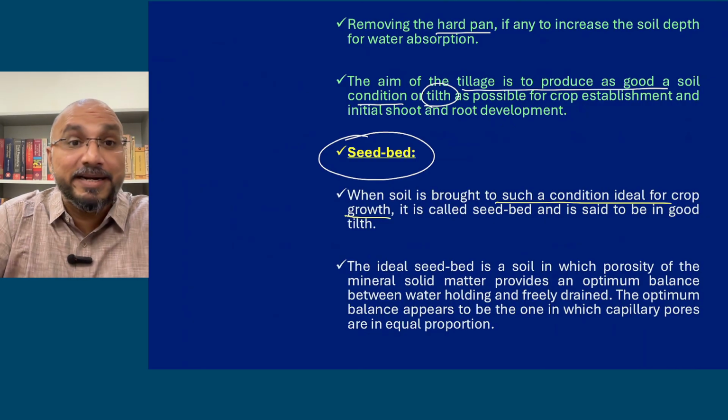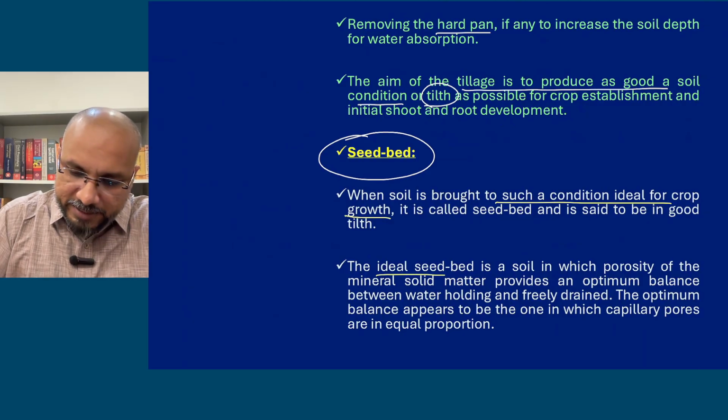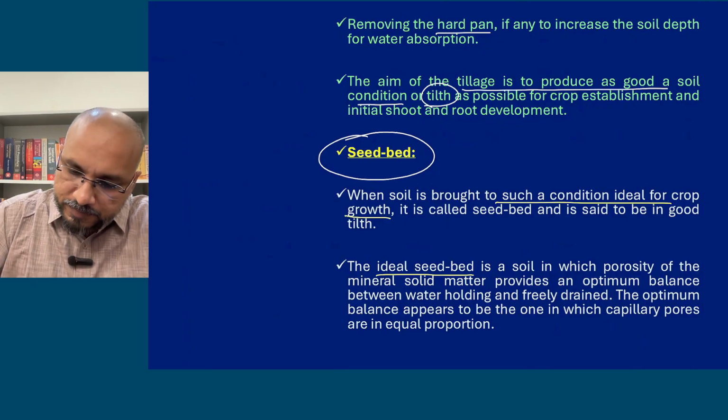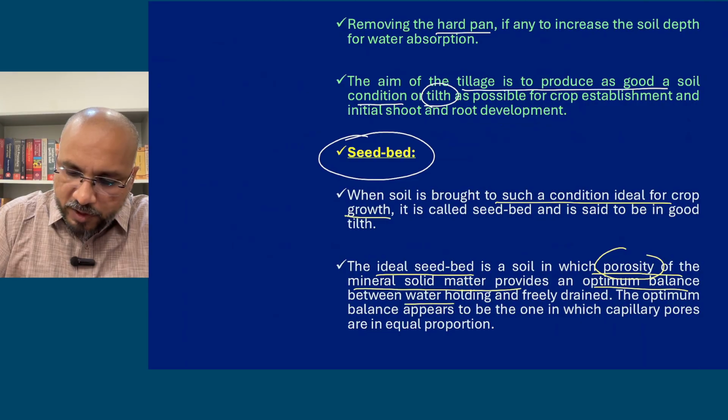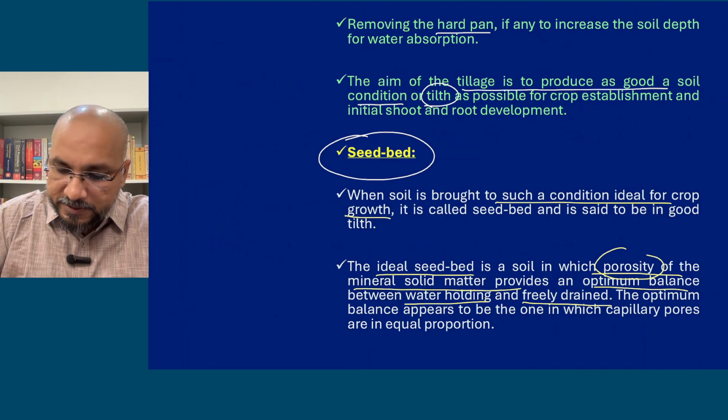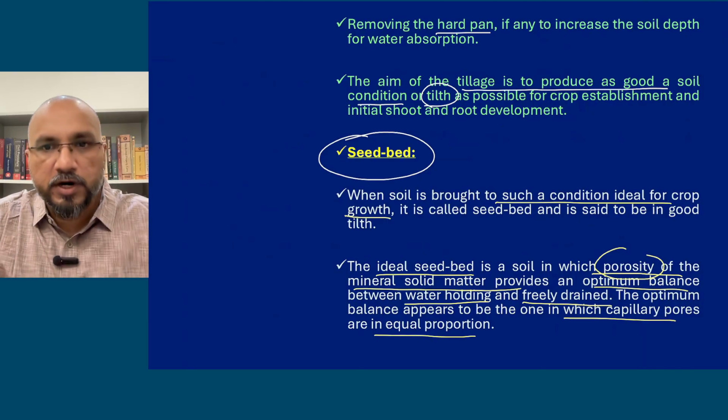So what is an ideal seed bed like? The ideal seed bed is the soil in which the porosity of the mineral solid matter provides an optimum balance between water holding and free drainage. An optimum balance appears to be the one in which capillary pores are in equal proportion. Now what does this mean?